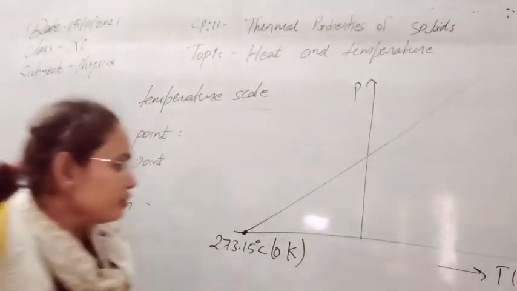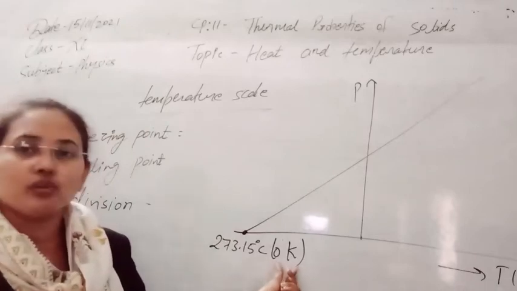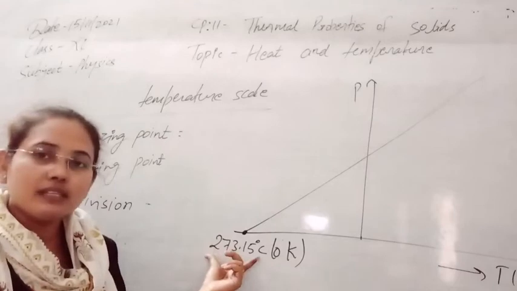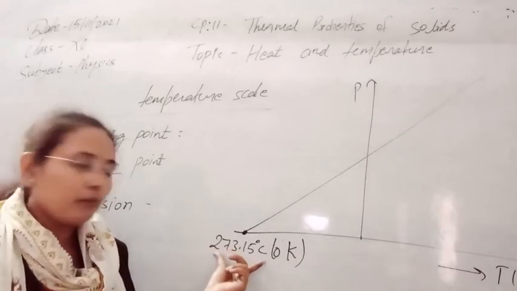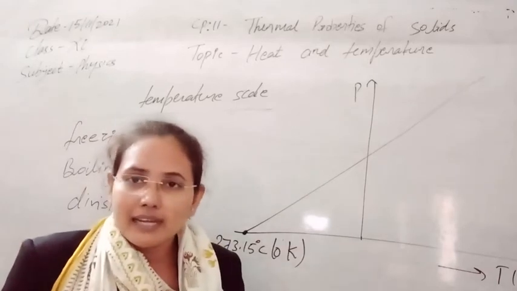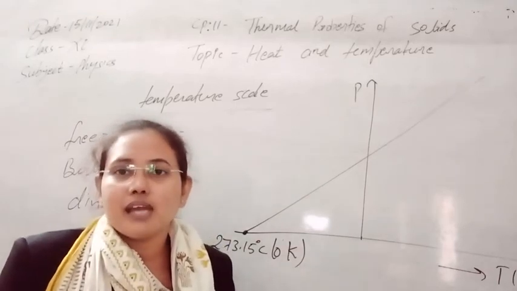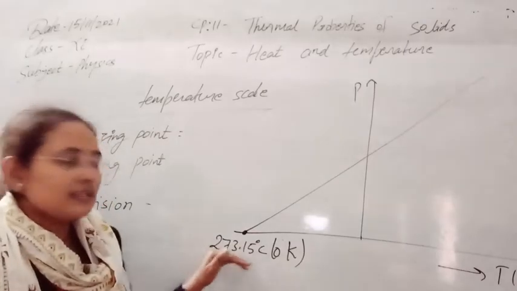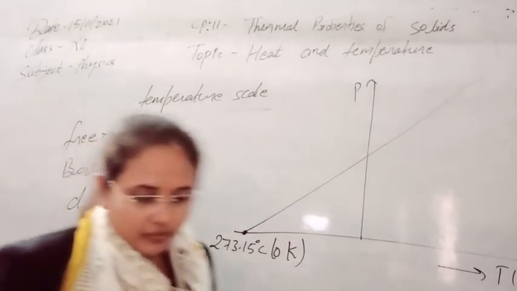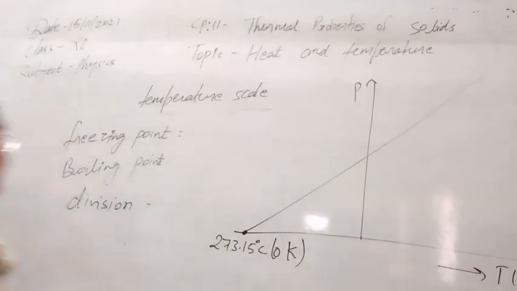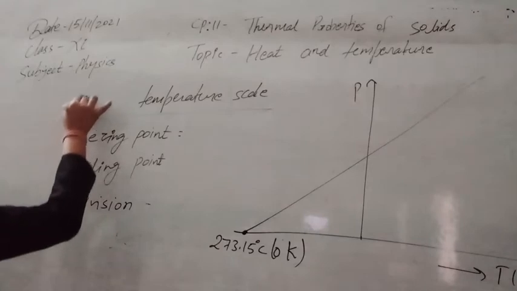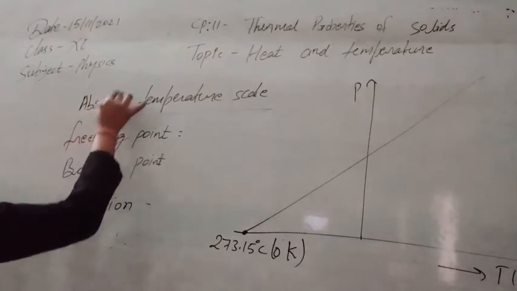If you use 100 divisions, this will start from 0 Kelvin to 100 Kelvin. In the degree Celsius scale, this starts from 273.15 degrees Celsius to 373.15. For convenience in calculations, we use 273 to 373 on this scale now. So let us write the relationship of the third scale, that is the absolute temperature scale or Kelvin temperature scale.